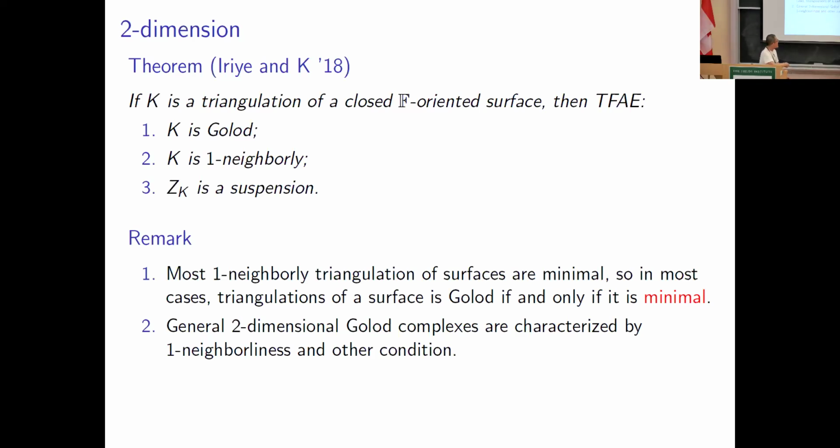The second remark is about the general two-dimensional Golod complex, and it's characterized by one-neighborliness and some other conditions on homology. Okay, I'll skip here.